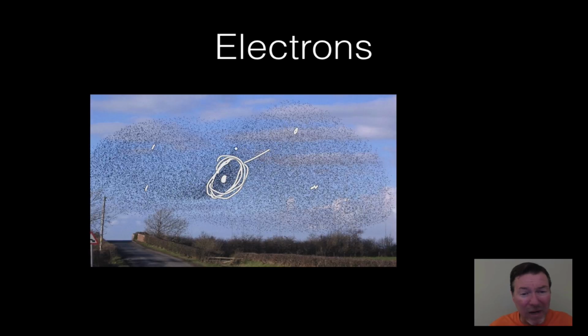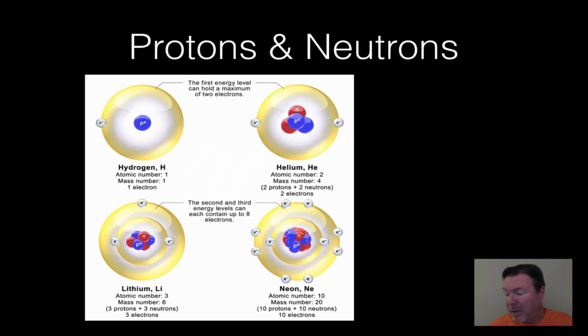If you go to the second ring, there'd be another cloud here, kind of like this one, and they would be found out there. So they're not really stuck in place. They don't really rotate around. They kind of move around randomly, kind of like these birds, but they would be found more often in the outermost ring.